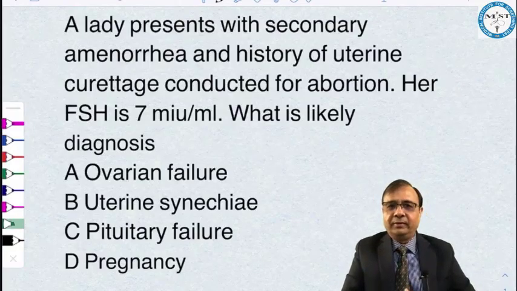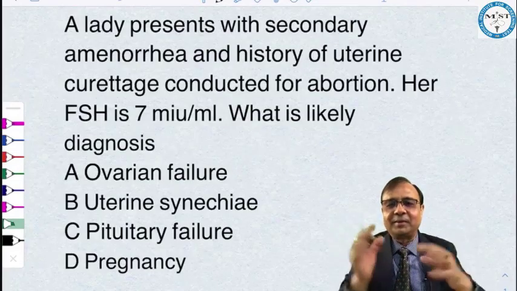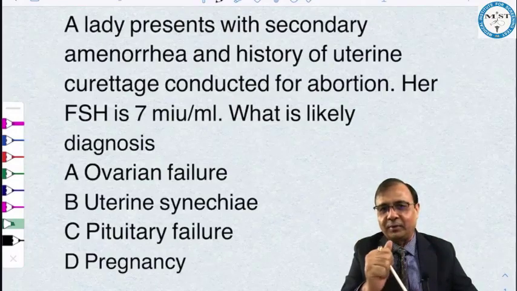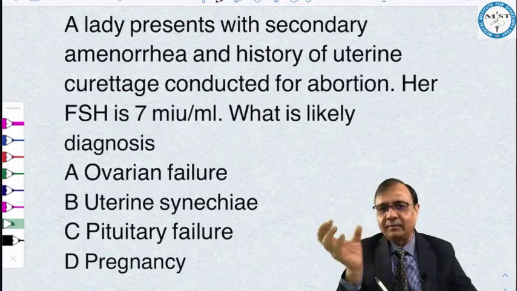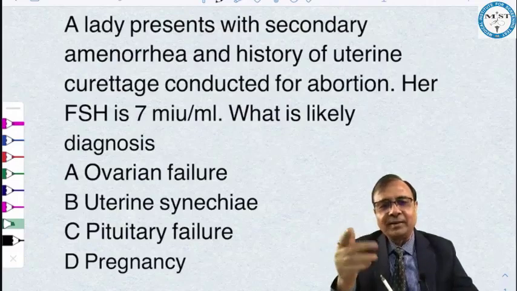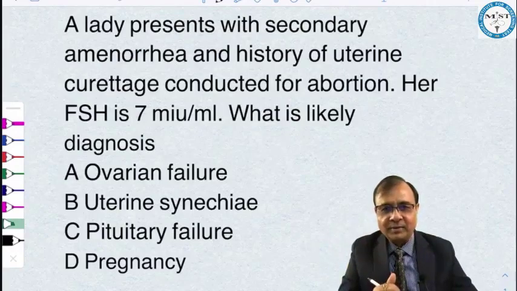My loving students, this is a chocolate question. We have discussed it a number of times in our classes. She is presenting with secondary amenorrhea and history of uterine curettage. The examiner has given a big keyword, a big clue. FSH is 7 milli international units per ml. That is, FSH is within normal limits here.